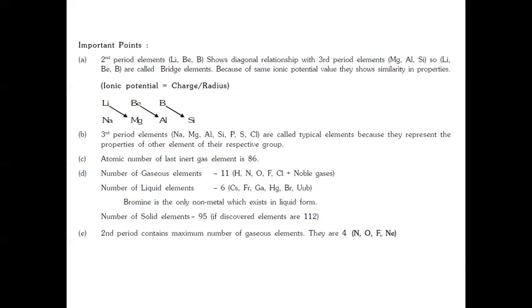So the third period elements, sodium, magnesium, aluminum, silicon, phosphorus, sulfur, chlorine, are called typical elements because they represent the properties of other elements of their respective group.